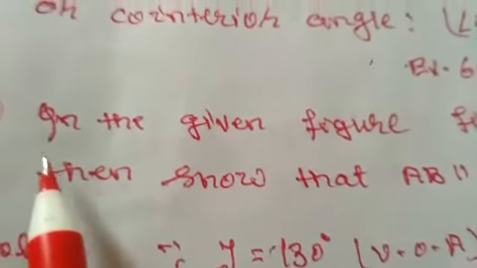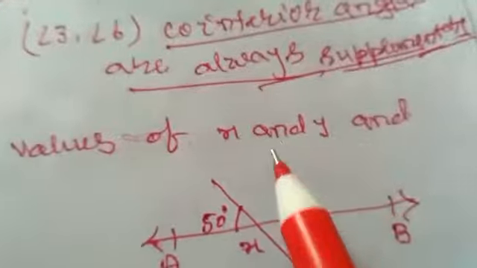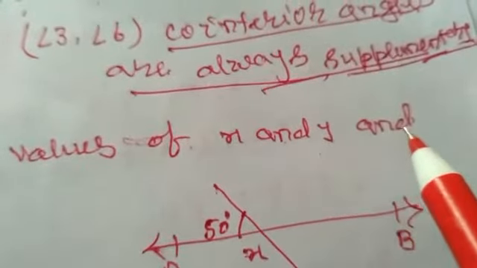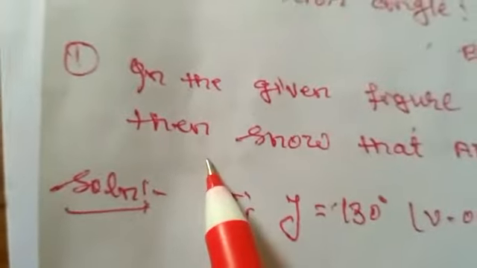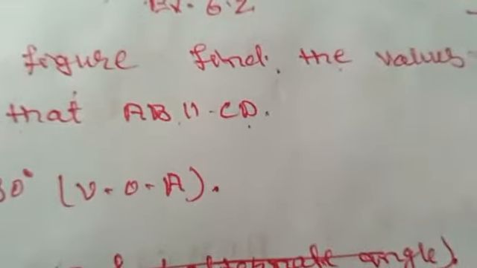So our first question is, in the given figure, find the values of x and y and then show that AB is parallel to CD.